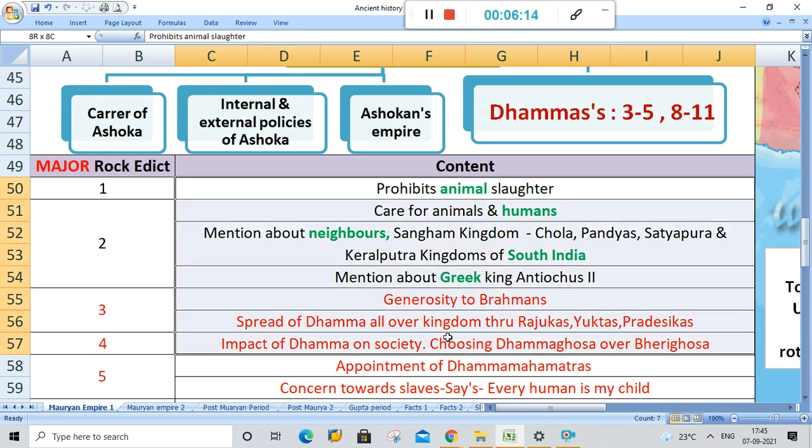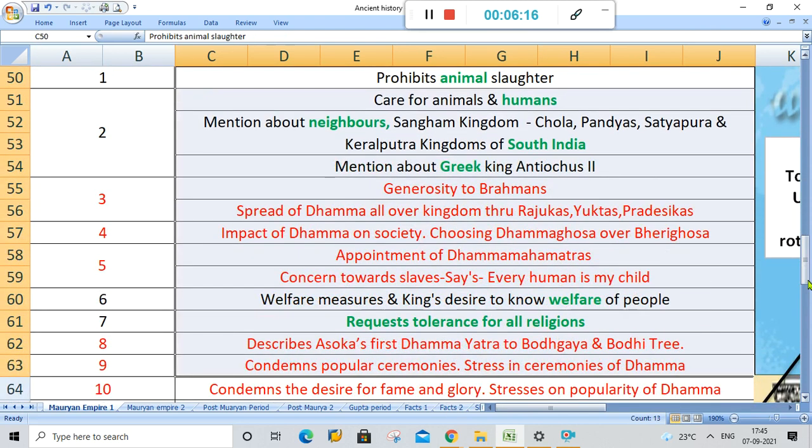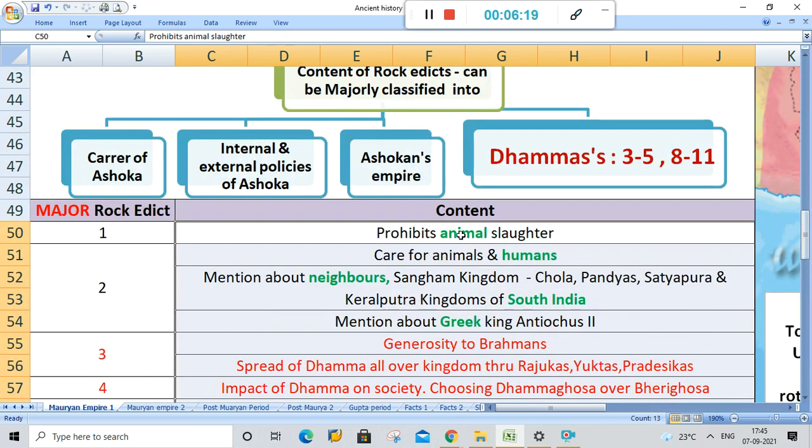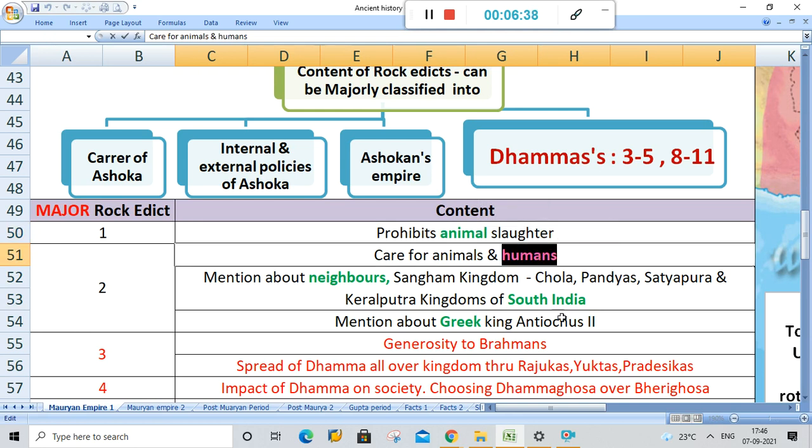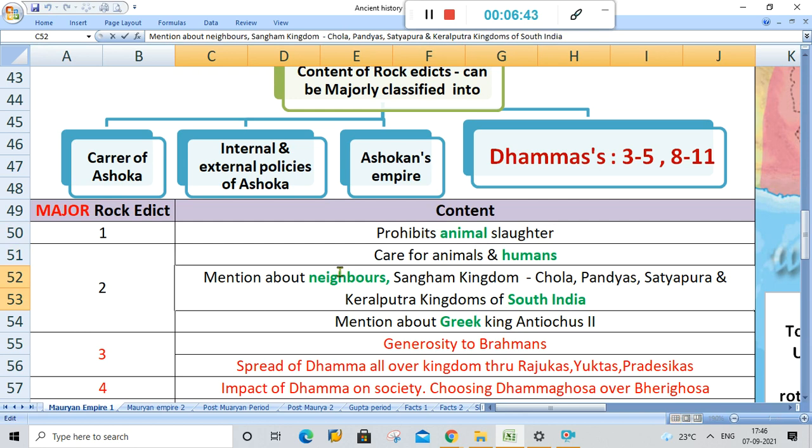To remember these rock edicts, again I will give you a small trick. Remember these words and this small story that I am going to give. This story will be illogical, however, it will help you to remember the content. So the first important word that you have to remember is animal. Animals and humans were prevailing in Ashoka's kingdom. And these humans have neighbors, and these neighbors are from South India and Greek.